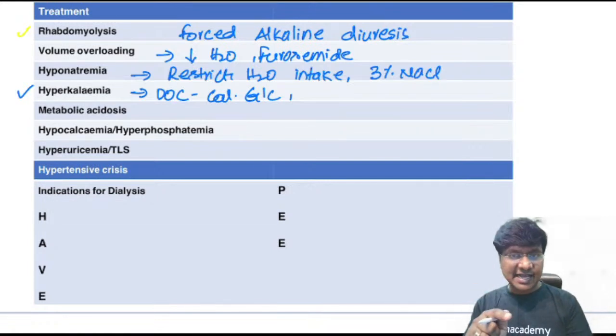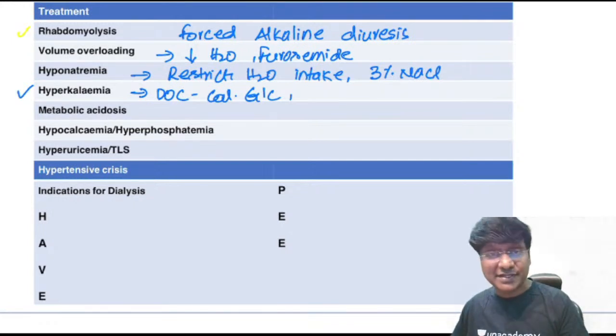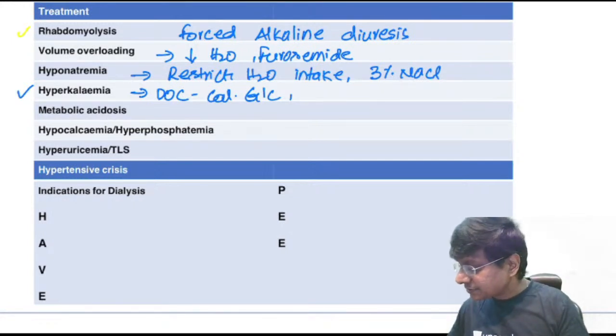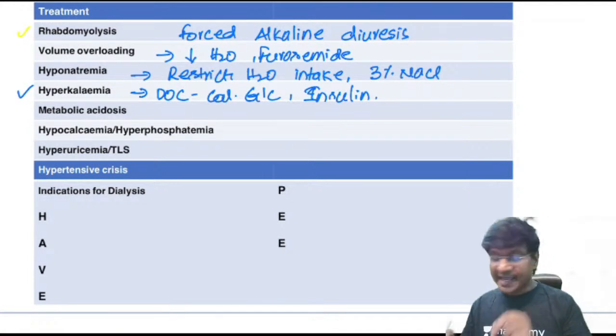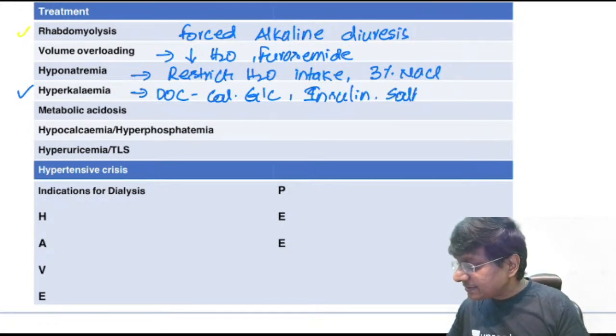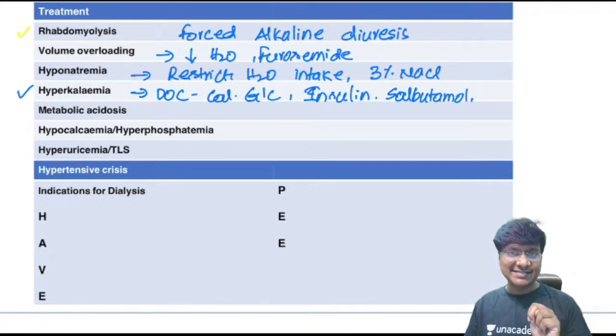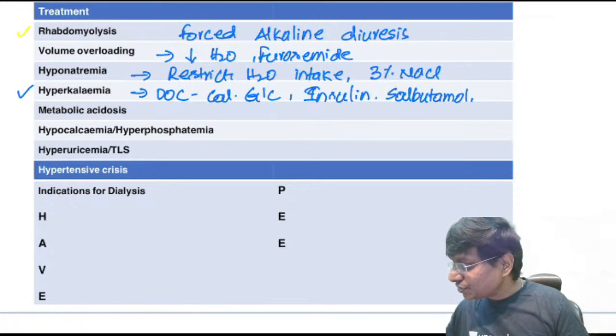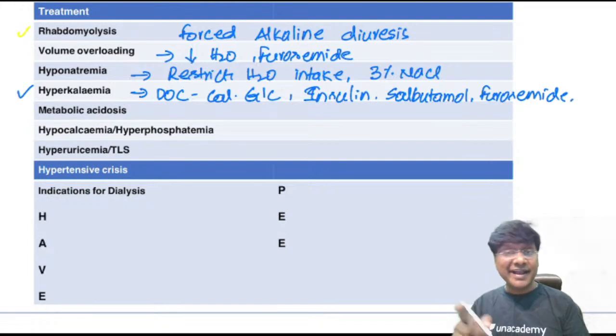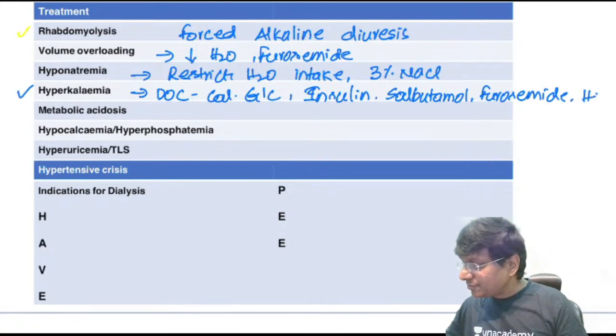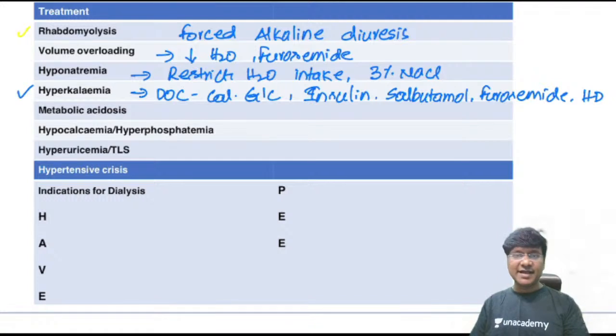And what are the drugs which will reduce the potassium levels? Number one, insulin plus dextrose. Number two, salbutamol nebulization. And number three, you should give furosemide. And if there is refractory hyperkalemia, then you should do hemodialysis. Okay, that is the treatment for hyperkalemia.